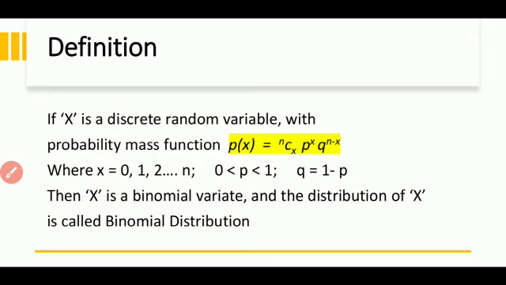So I repeat the definition once more of the binomial. If x is a discrete random variable with probability mass function p of x is equal to nCx, p to the power of x, q to the power of n minus x, where x will take the value 0, 1, 2, so on till n, and p lies between 0 and 1, means minimum value is 0 and maximum value it will take is 1. And q is equal to 1 minus p. Then x is a binomial variate and the distribution of x is called binomial distribution. This is the definition. And if you have to solve an example on theoretical distribution, this is the PMF or probability mass function you'll be using and solving it.